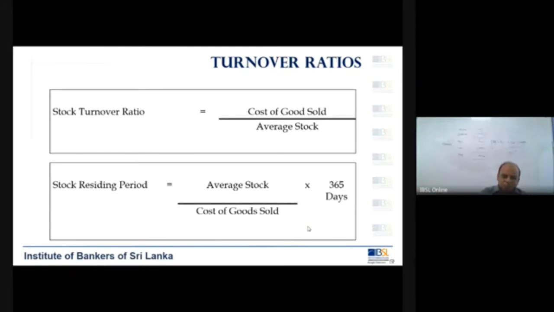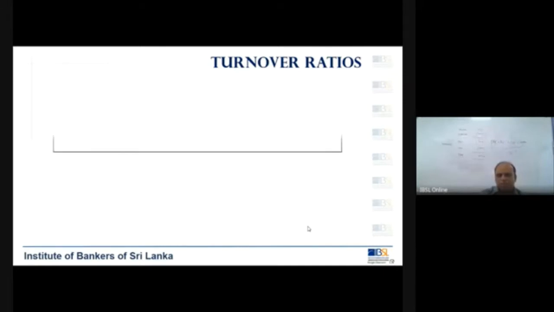Cost of goods, cost of goods sold means cost of sales. You know what cost of sales is. So cost of sales divided by average stock. Again, it is the same thing: this year's stock plus last year's stock divided by 2. And you know how to get the cost of sales also, multiplied by 365.